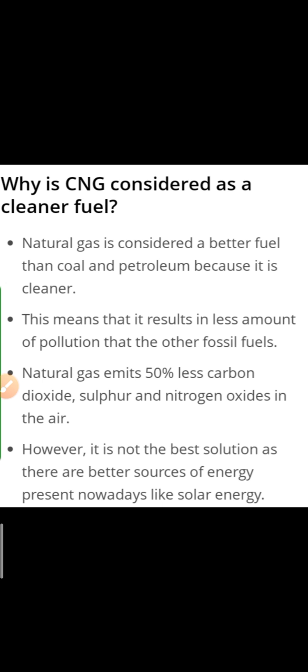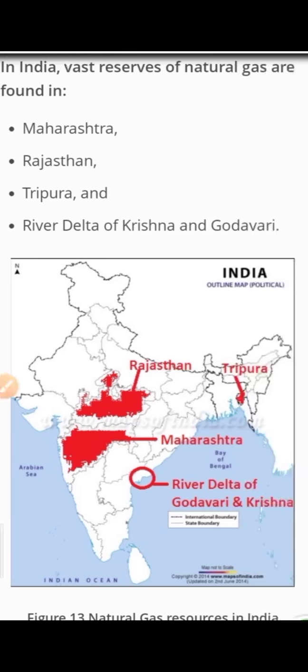Clear? So solar energy, you know very well, is the richest source of energy. Clear? And very convenient also and very useful. So solar energy is the best option of energy. Okay, so you can see here that natural gases are found in Maharashtra, Rajasthan, Tripura, the river delta of Krishna and Godavari, and this is the map showing in which areas natural gases are found. Clear?